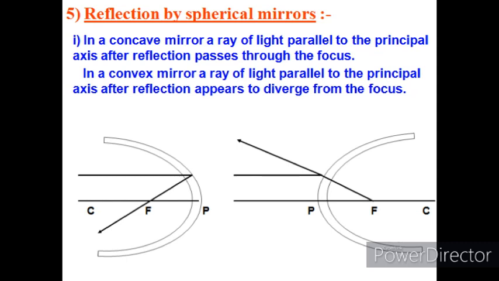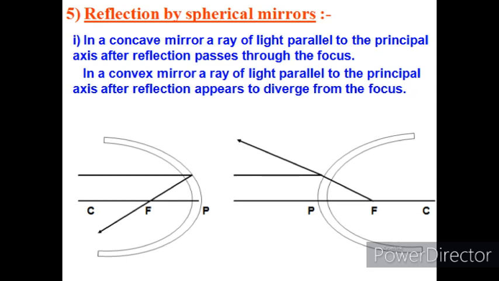So now let's discuss the first ray rule. Our first ray rule is, when light is incident parallel to the principal axis on either of the mirrors, then it always reflects through the focus. Now as I told you earlier, concave mirror is a converging mirror.